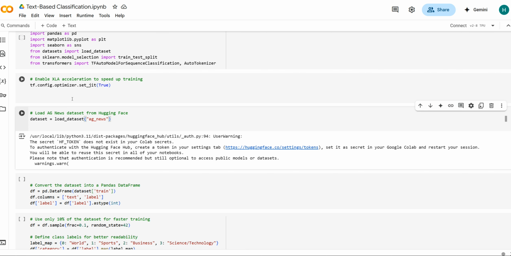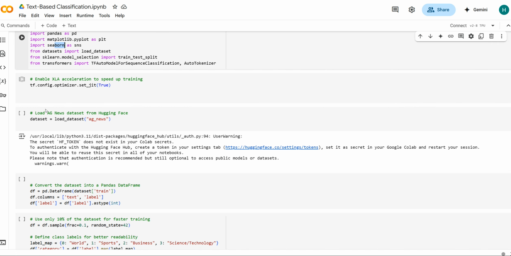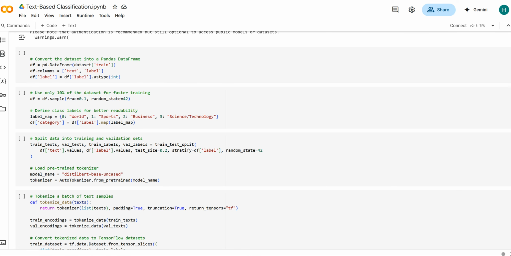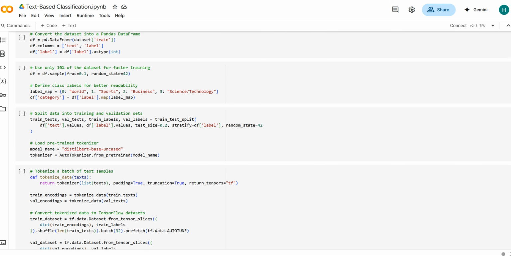Also, we're going to use Matplotlib and Seaborn for visualizations. After loading the datasets, we're going to convert them to pandas data frames to ensure labels are integers, and then we're going to downsample the data for faster training.